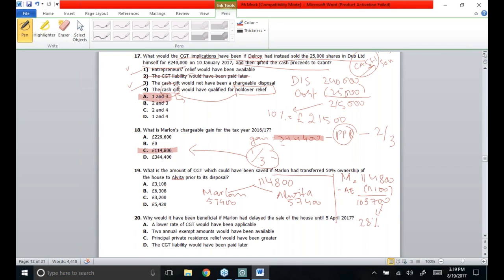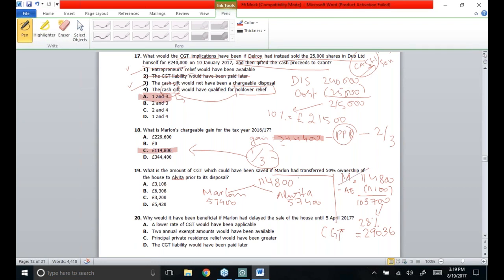So the annual exemption will be adjusted against this gain. And as this gain relates to residential property and he is a higher rate taxpayer, the rate of 28% has to be applied. So CGT will become 29,036.